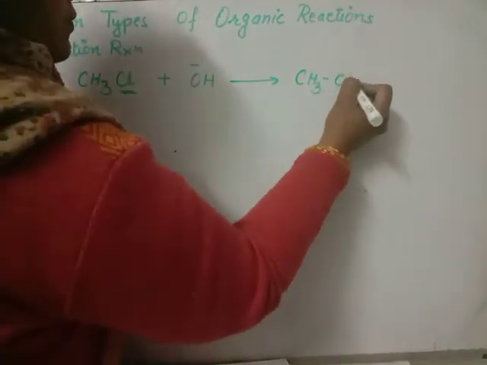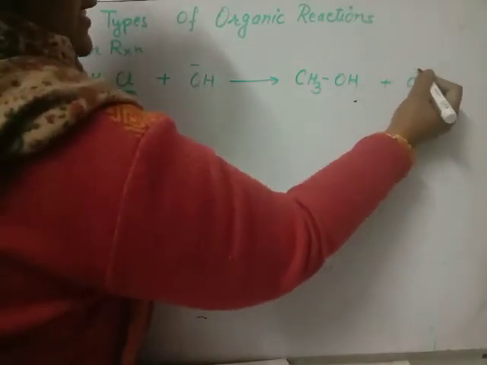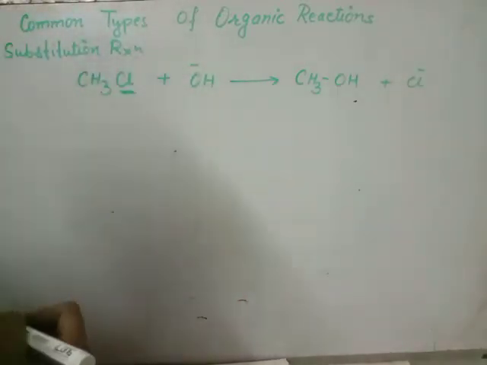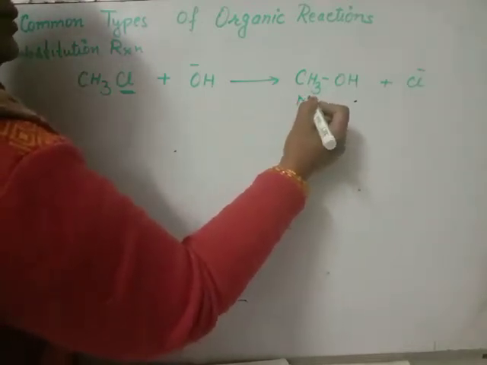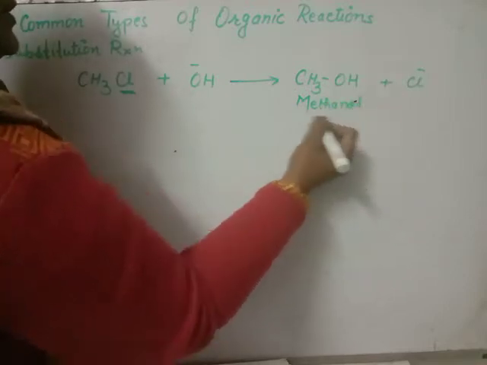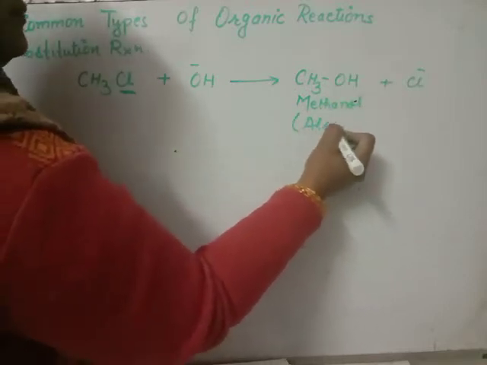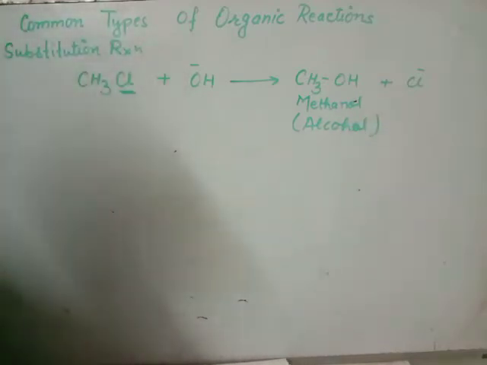In place of chlorine we have OH, and chlorine is released as a negative ion. Clear? Better, it is known as alcohol or methanol. You know the IUPAC naming, the class is alcohol. From a halogen compound we prepare alcohol. This is the substitution reaction.